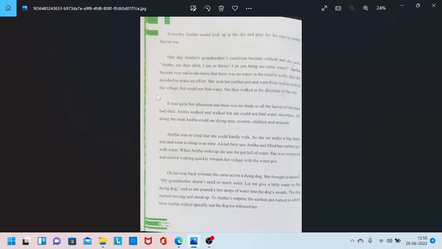So Anita became very sad knowing that in the village, in all wells, there was no water at all. But still, she took the pot and went to the wells to see whether there was water. But no use, there was no water in the village. So to find water, she walked in the direction of the city. It was quite afternoon.